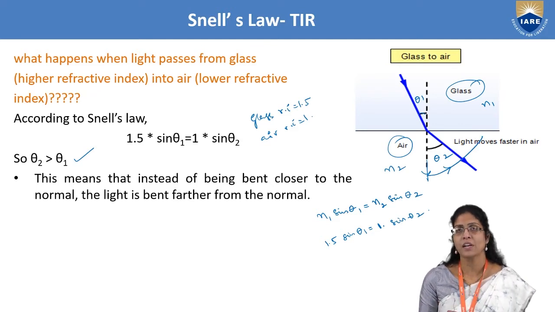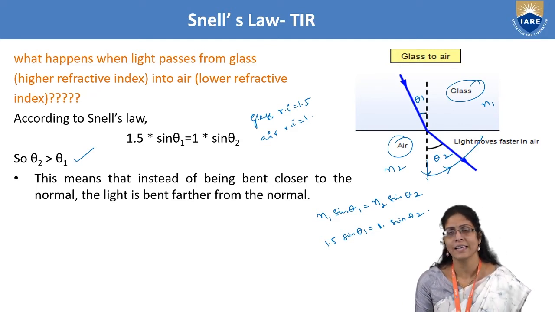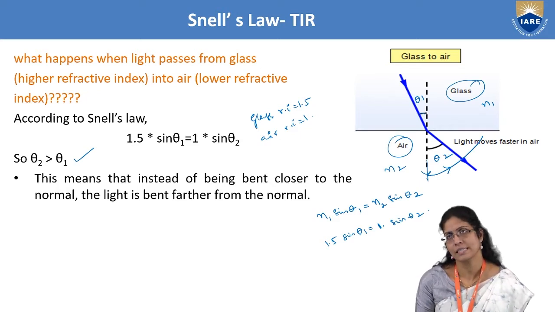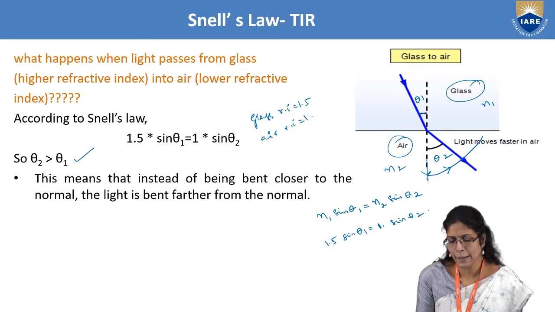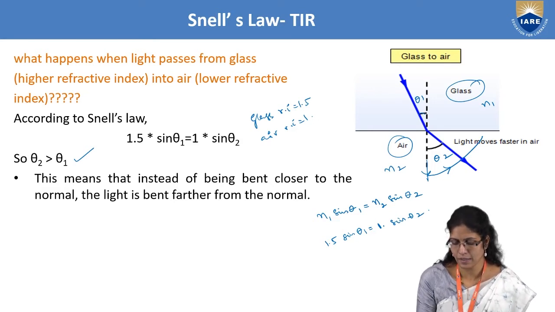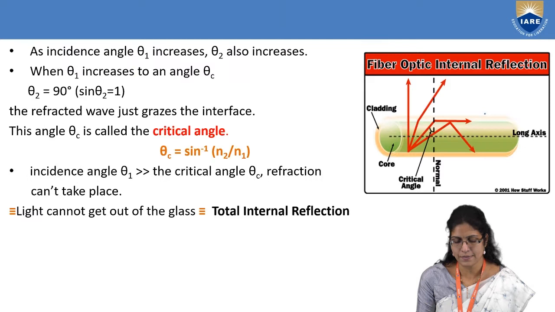So this point, which I already told in the previous slide, has now come true when we apply this to Snell's law. Now what will happen if you keep on increasing this particular theta 1? Will theta 2 go on increasing, or will something else happen?